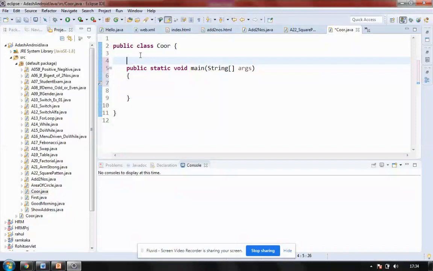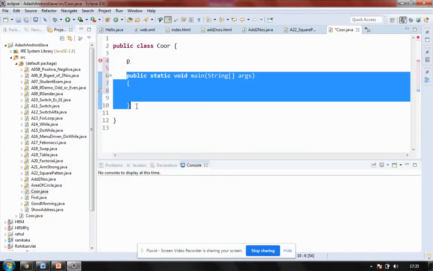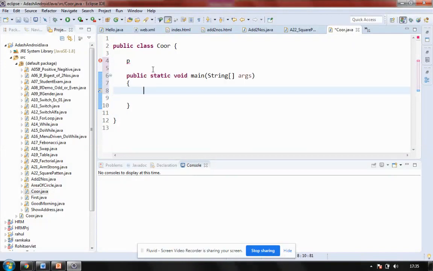I'm defining these inside a class, and I'm trying to make them private. Basically there are two scopes currently, private and public. Private variables will not be accessible outside the class, and public will be accessible outside the class. My main is public because it is accessed outside the class by your operating system. But these variables I'll be defining as private.